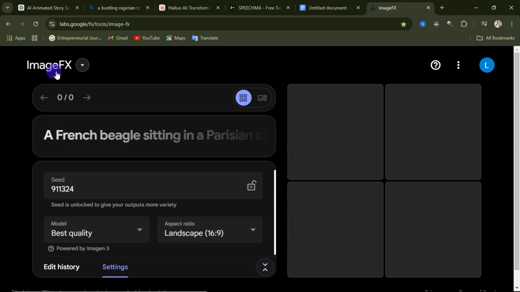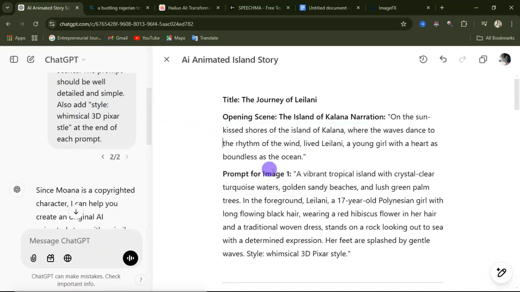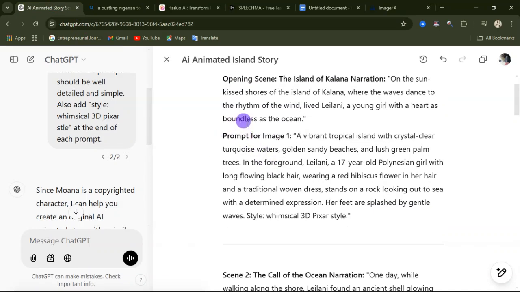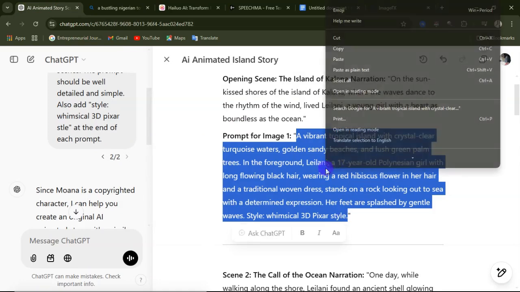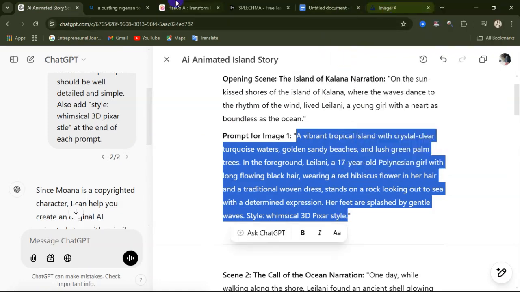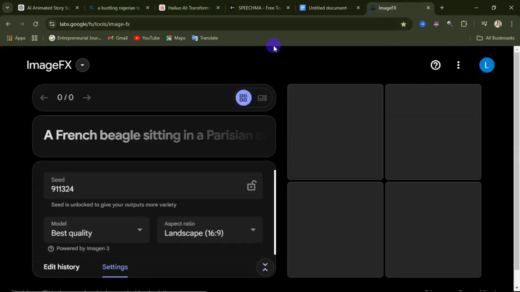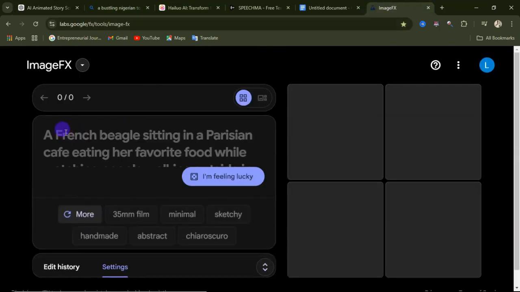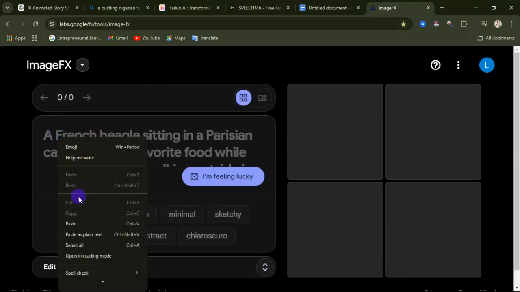This website is completely free as of the time of recording this video. Okay, so you can take full advantage of this website. So now let's go back to our prompt, and from here we are going to copy the image prompt for the first scene. So this is the first scene. So we'll copy this prompt, and now we are going to go to image effects, and from here you click inside here and paste in your prompt. So now I've just pasted in my prompt.